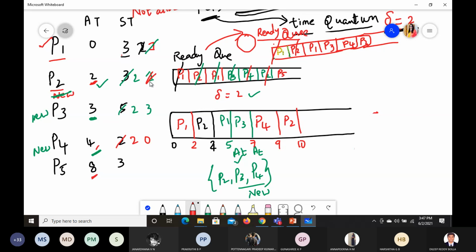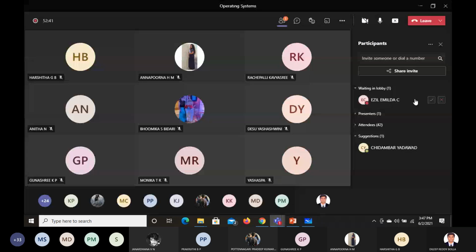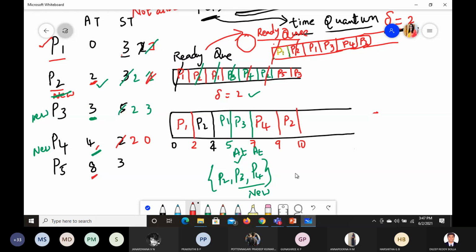Sorry, something we missed out here, right? P3 we missed out here. So P3 will enter the queue just before that. Okay, and now we'll give access to P5. P5 will get access for 2 seconds. One more second is left out, so it is not completed. So P5 has to enter the queue once again. P5 here is done. So P3 will get the access.